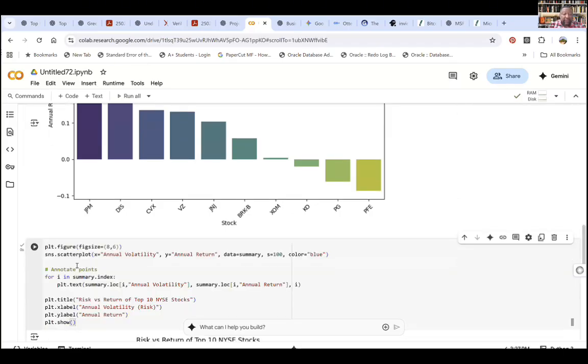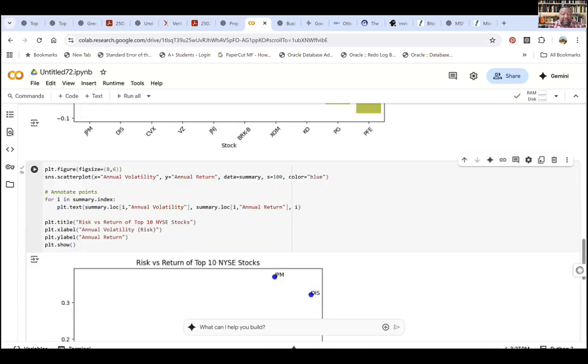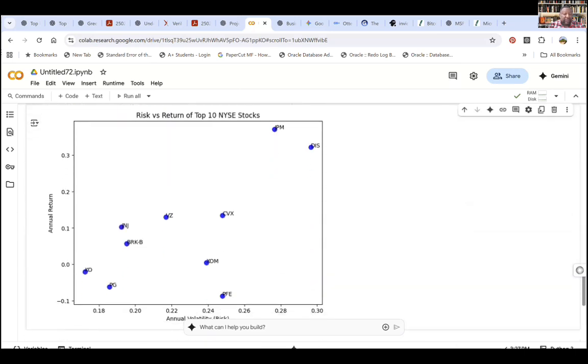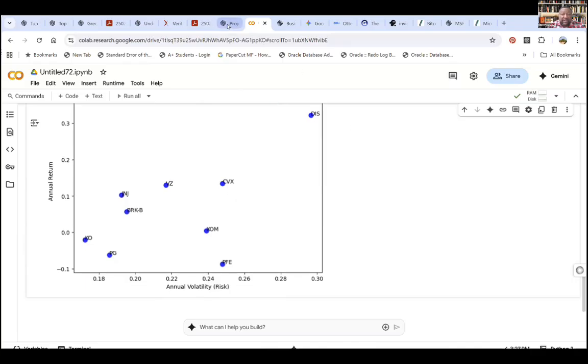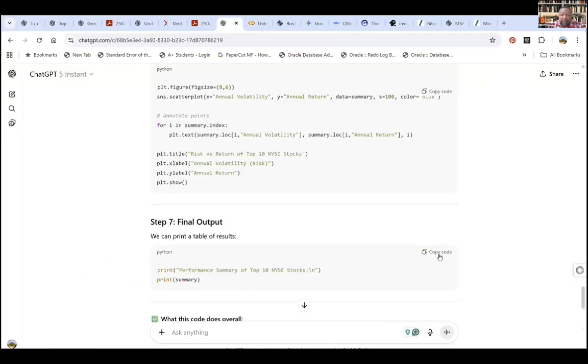There's a possibility that if you check today, that data has changed. So this is showing the risk against returns. Then the last thing is the final output, which is to print a summary.